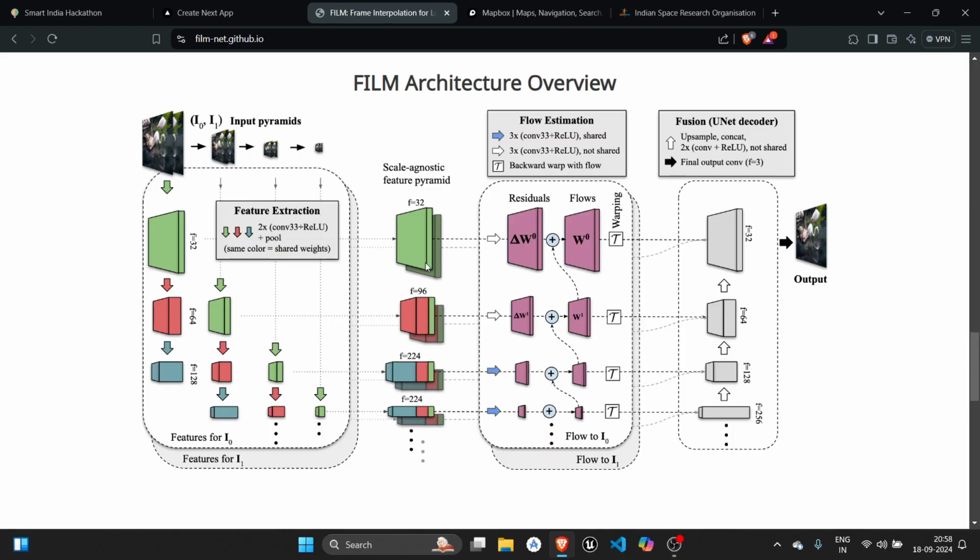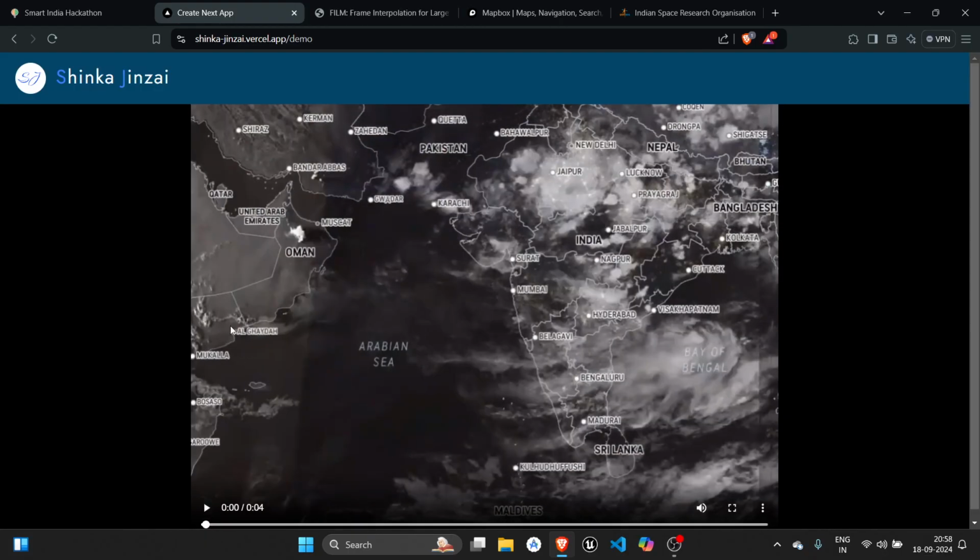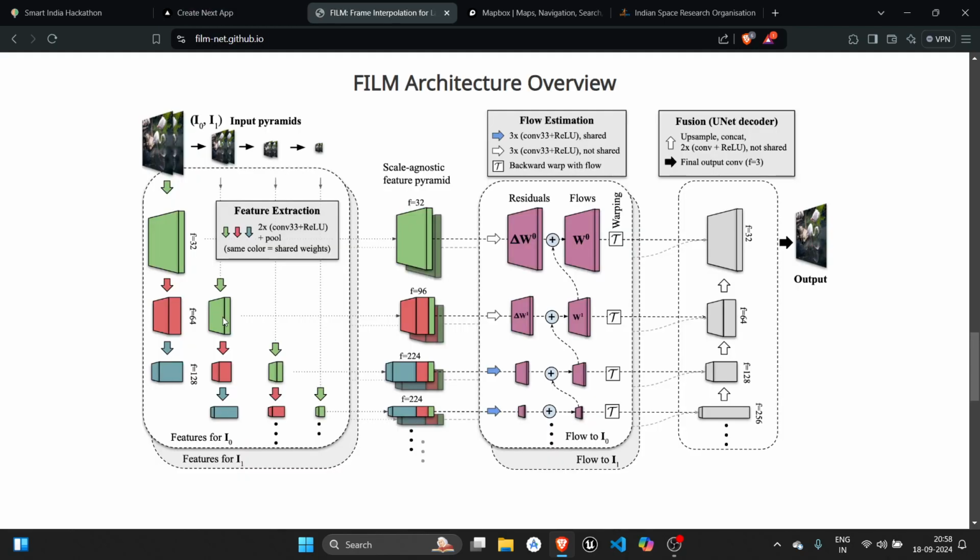In this FILM architecture, we upload two time frames and generate a video that explains how the frames are formed. Let's say I get a frame like this and then a frame like this. We are able to generate a video and describe the motion or movement between the frames. We do that in three steps.